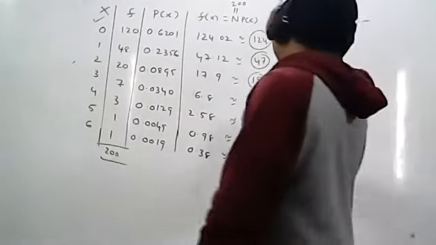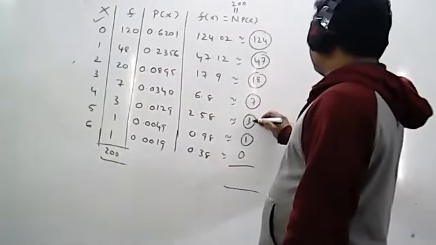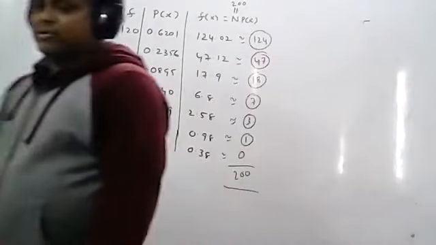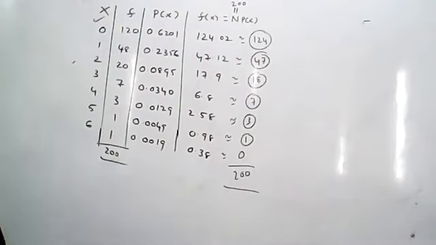And take this total: 1, 9, 19, 26, 29, 200. Exactly we will get 200, I think.